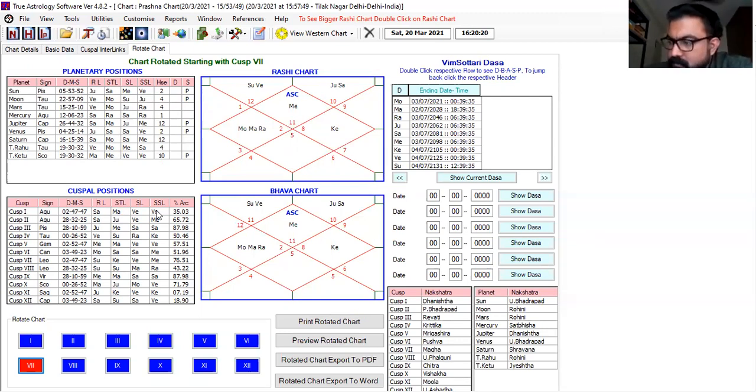Sir, you read the promise of sixth sublord, which is Mercury. Sir, Mercury is in Rahu star. If Mercury is in Rahu star, it is in the star of Venus and Moon. Rahu as Venus, Rahu as Moon. Check Rahu in 6 and 11. No, it is not appearing. But Rahu as the Moon is appearing in 6. And Rahu as the Venus is appearing in 11. So there is the involvement of 6 and 11.